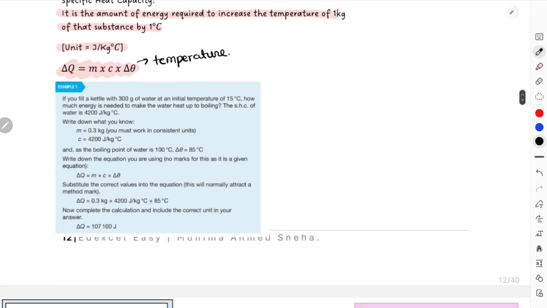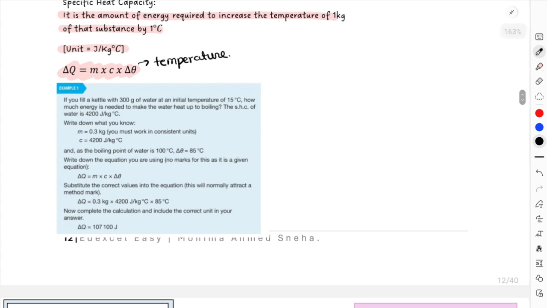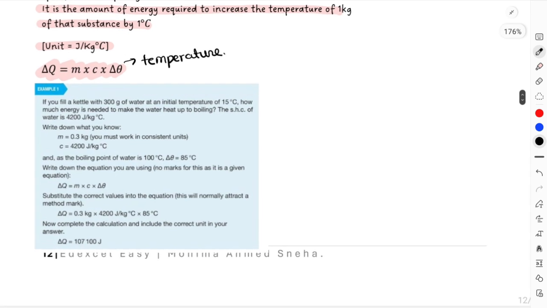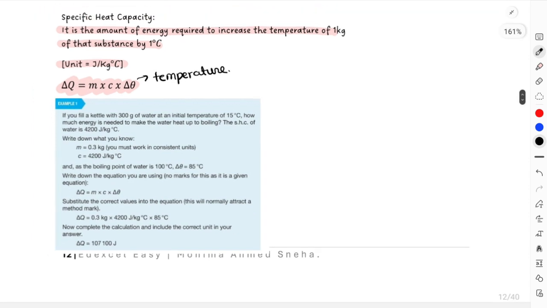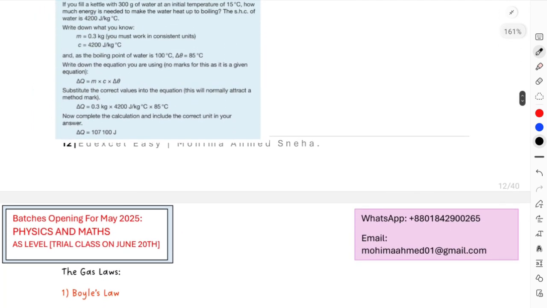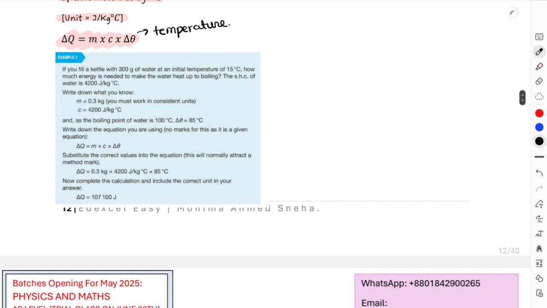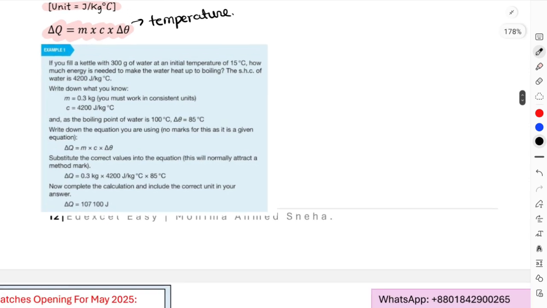Okay, and this is an example taken from your actual book, student book IGCSE 9 to 1. So let's understand this to understand the concept of specific heat capacity. From specific heat capacity, they will not ask you anything other than normal maths. Other than maths, they will not ask you much of descriptions or conclusions. Only maths will be asked from this case.